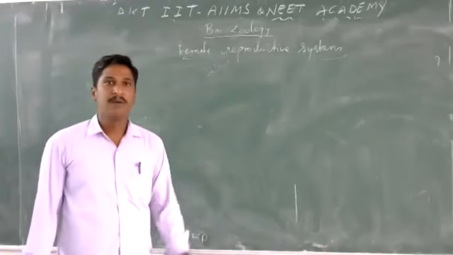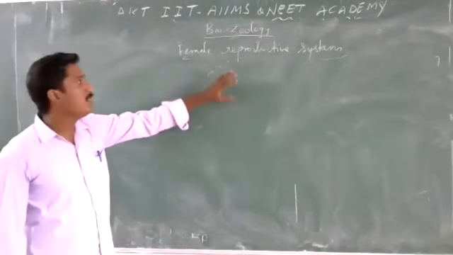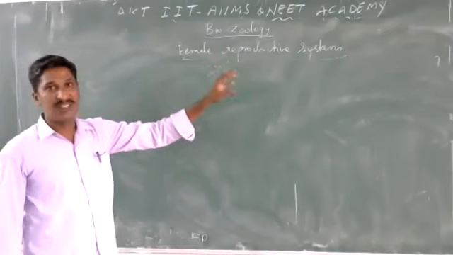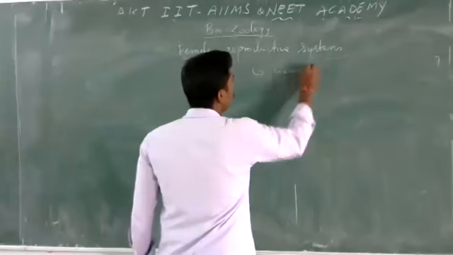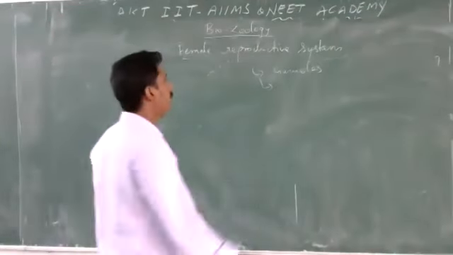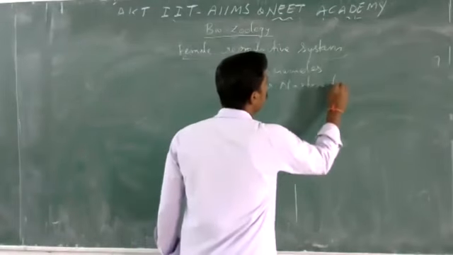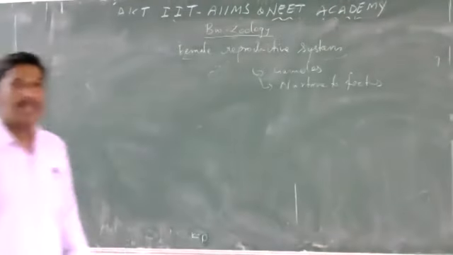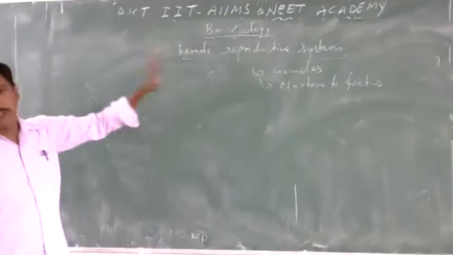It's more complex than the male because the female reproductive system not only produces the gametes, it also has additional work, the nurturing of the fetus. In addition to that, it produces nutrition or nurture for the fetus. So it is more complicated than the male reproductive system.